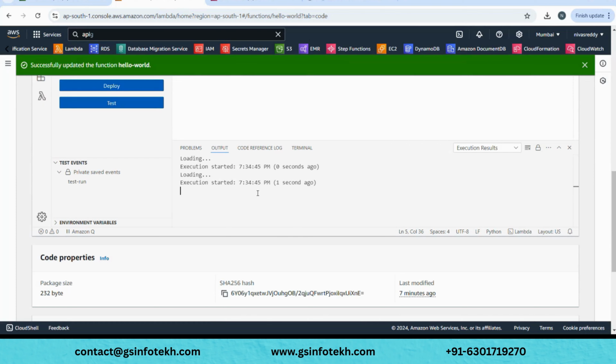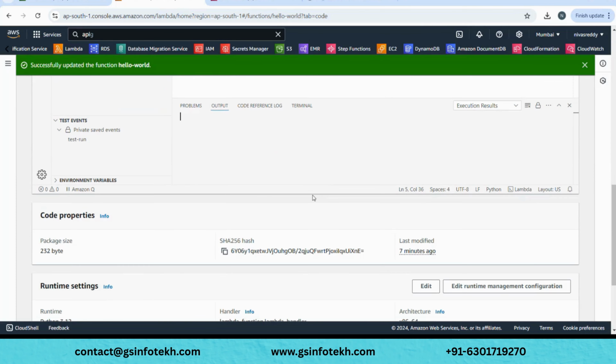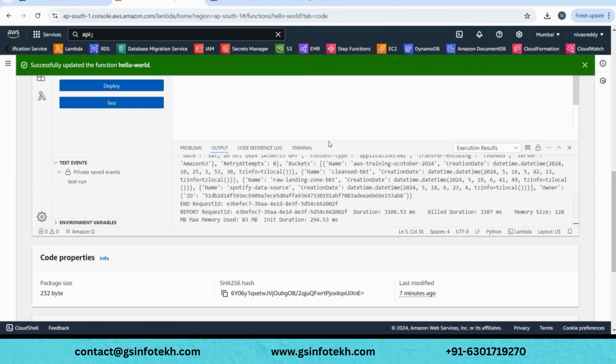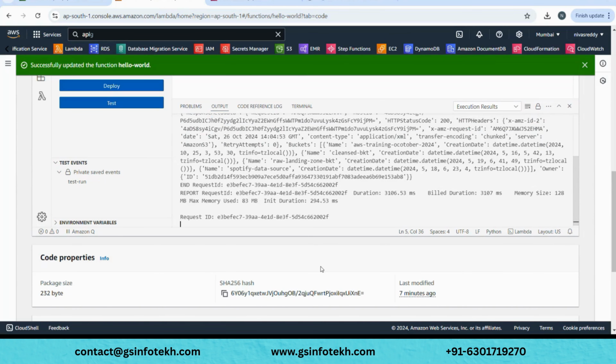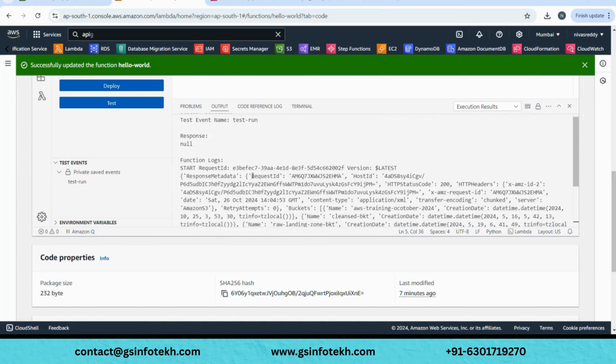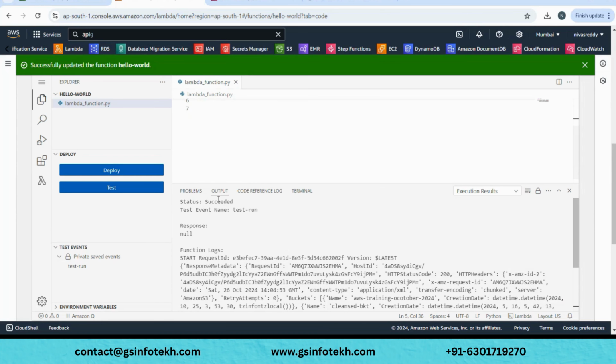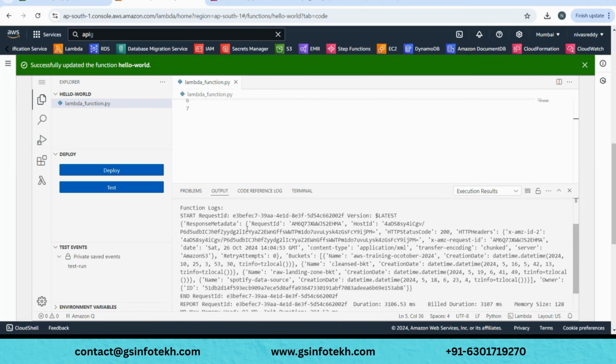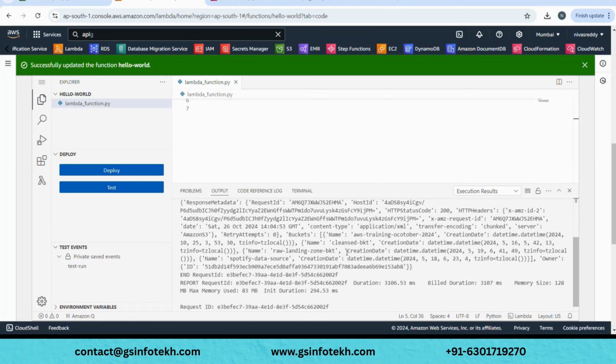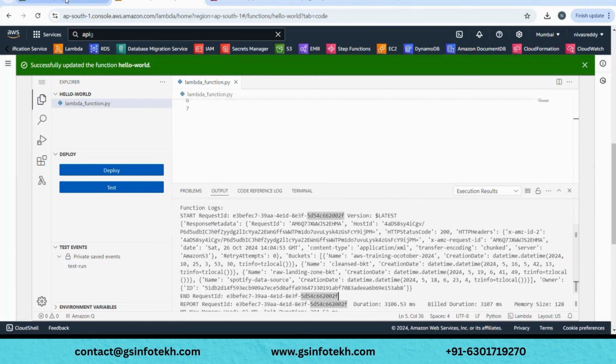Now let's look at the output. I'm just expanding it. The status is succeeded, and it has shown all the details. But it is difficult to read, right?